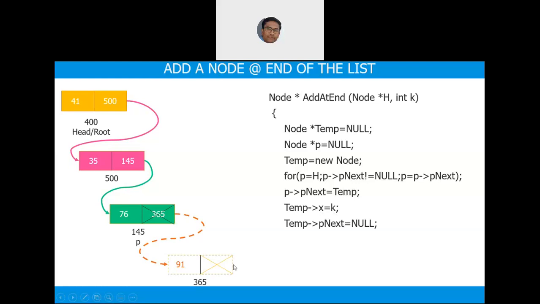And finally, temp arrow p next has to be null. Then only it will be a meaningful linked list. And this is not required because we will write this in the main. And then finally return h. Clear? Yes, sir. Okay, so let us start coding this.